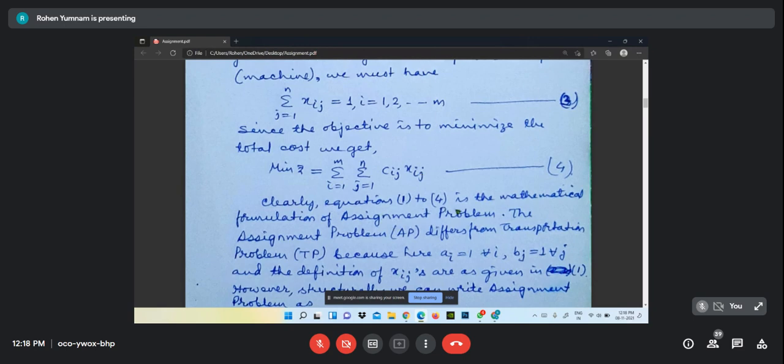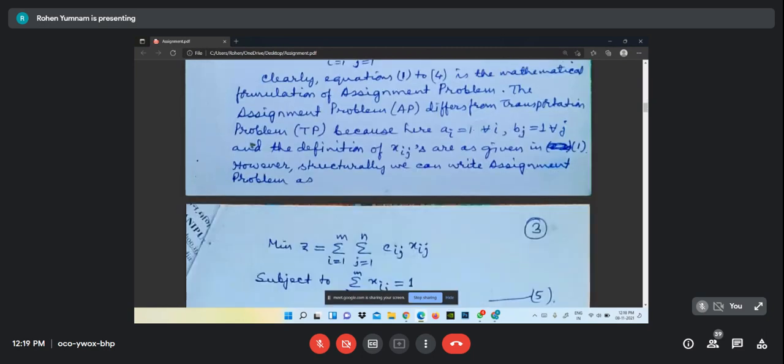And clearly, equations 1 to 4 are the mathematical formulation of the assignment problem. The assignment problem differs from the transportation problem because here the ai's are 1 and the bj's are 1, and the definition of xij is as given in 1.